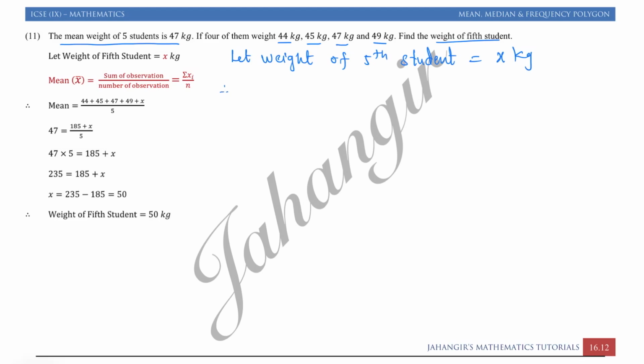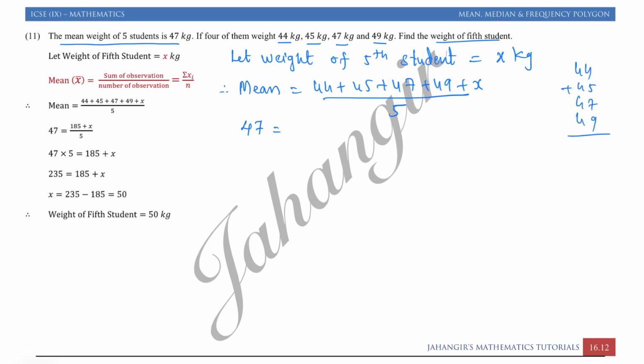Therefore, mean is equal to 44 plus 45 plus 47 plus 49 plus x, divided by 5. Now the mean is 47. Adding the numerator, 44 plus 45 plus 47 plus 49, we get 185 plus x upon 5.